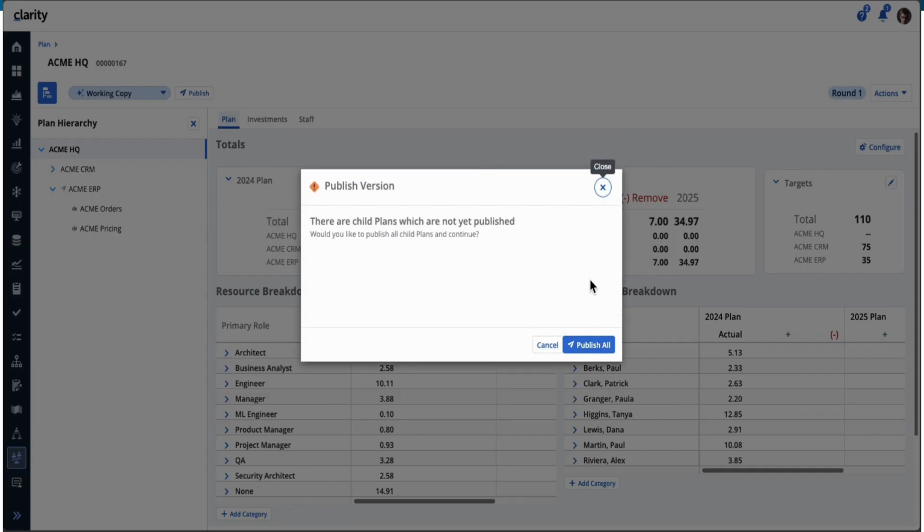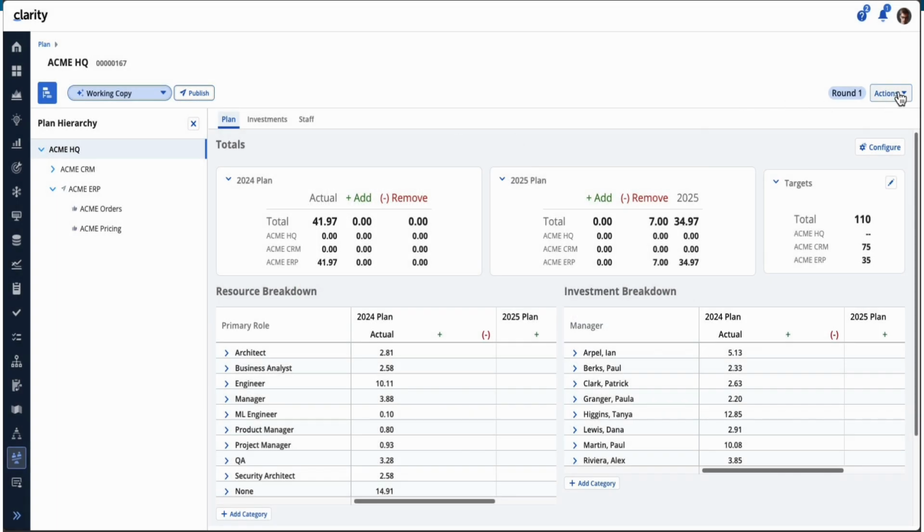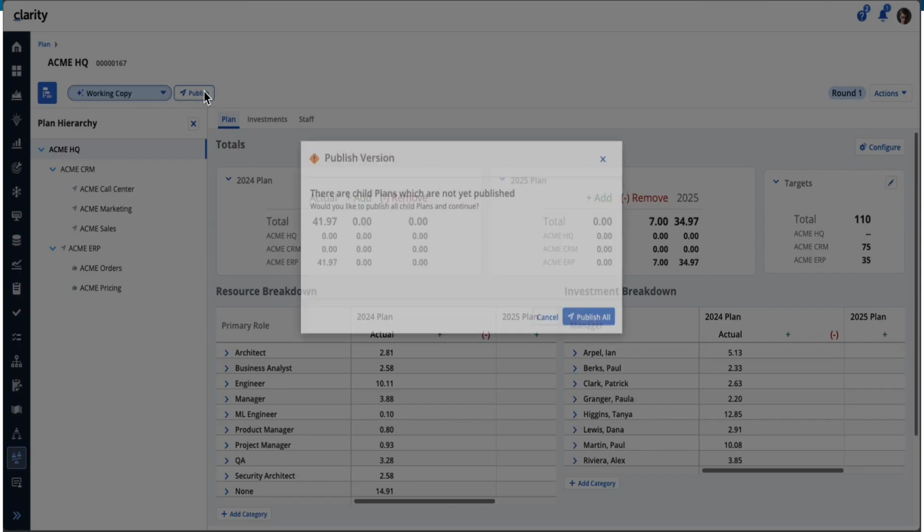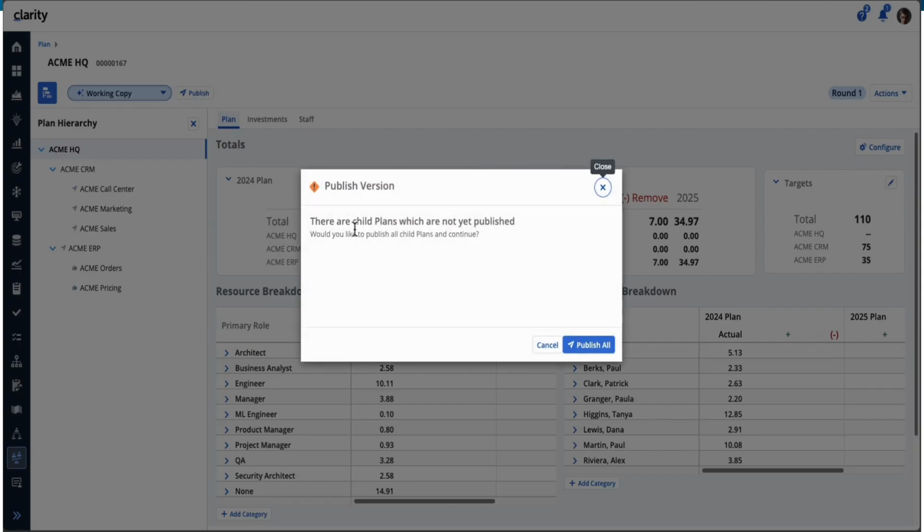And one thing to note right now, we removed the publish all from the action pull down, and we have a publish button. Before, when the items were published, you could enter it out. But if it notices from the parent level that it has child items that have not been published, in this Acme CRM, if I click publish here, it'll say that you have some child plans that are not published.